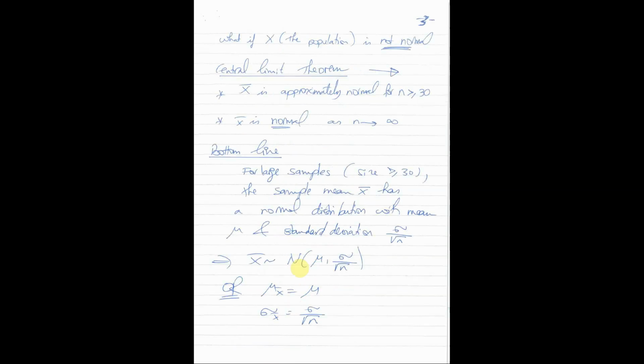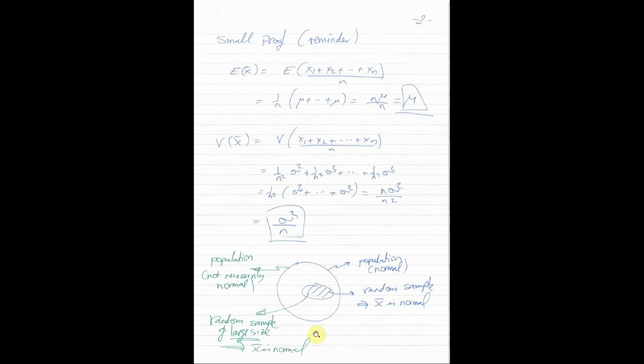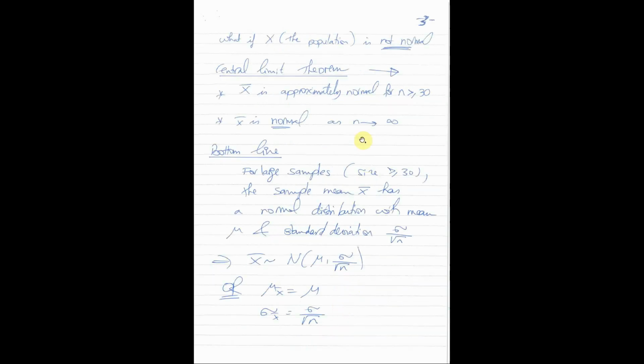So let me proceed. Now, let me go back to the case in which the population had a normal distribution. That was nothing new. If I choose a sample at random and I calculate the sample mean, it has a normal distribution, and this is known from chapter 5. Now assume that the population I'm choosing the sample from is not normal. So I'm talking about GPAs. I know that the different GPAs of all students in the world are random. However, I don't know their distribution. So I don't know whether the population is normal or anything else. What can we say? And this is according to the central limit theorem.